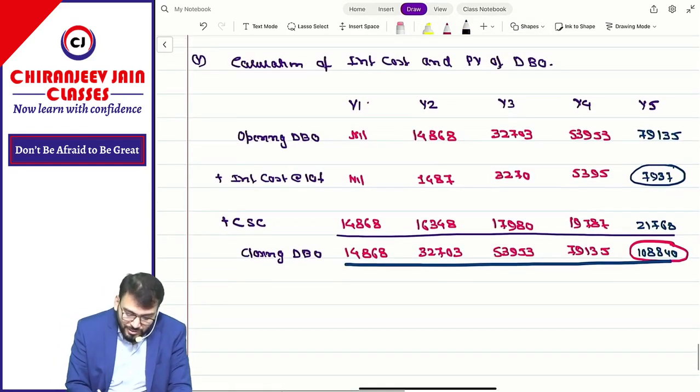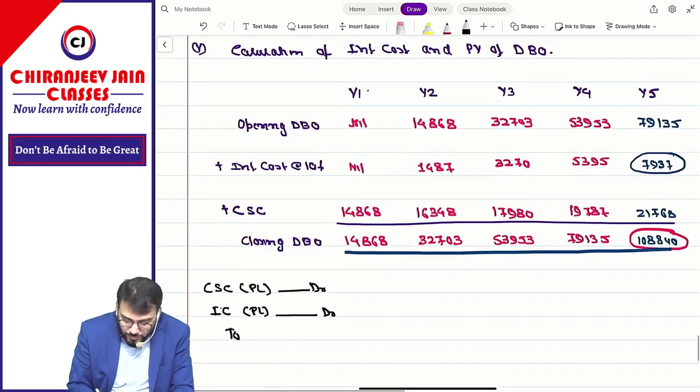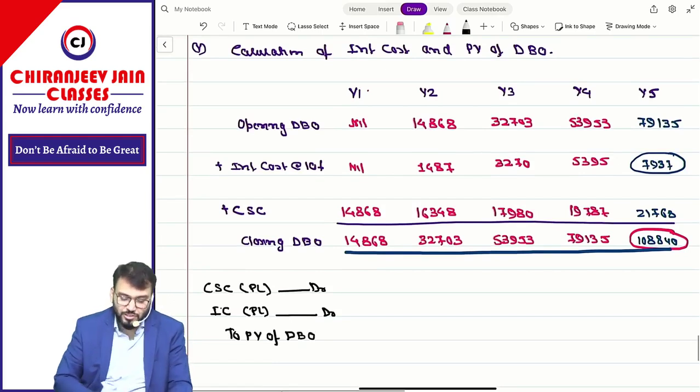What is the journal entry? The journal entry will be: current service cost transferred to P&L account, debit. Interest cost transferred to P&L account, debit. To present value of DBO. Are you able to understand this journal entry?